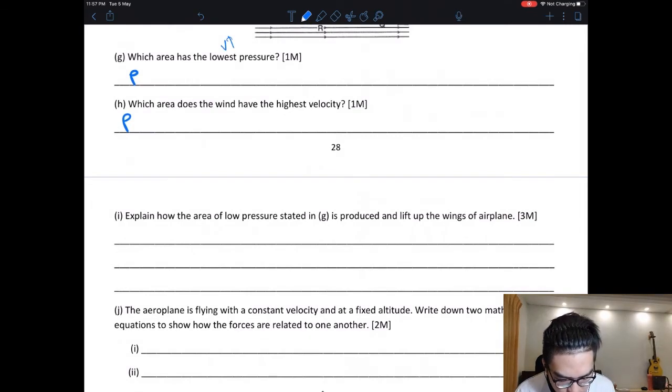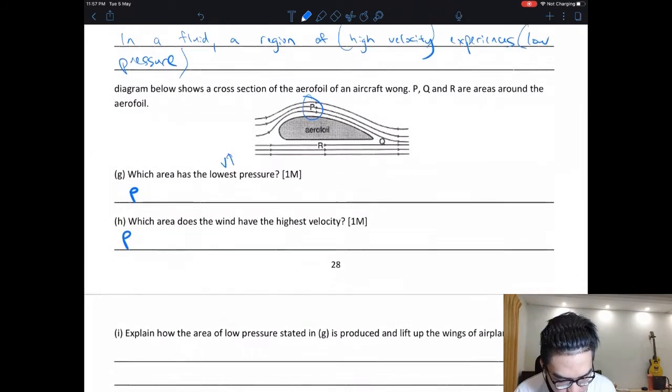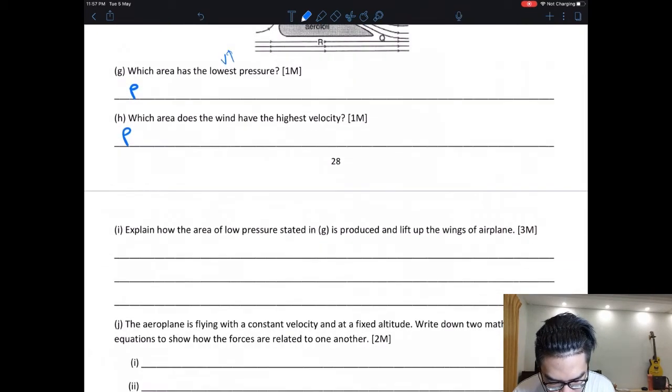Explain how the area of low pressure stated in G is produced and lifts up the wings of the plane. How do I generate the pressure here? So according to Bernoulli's principle, velocity at P is highest, so pressure at P is lowest.